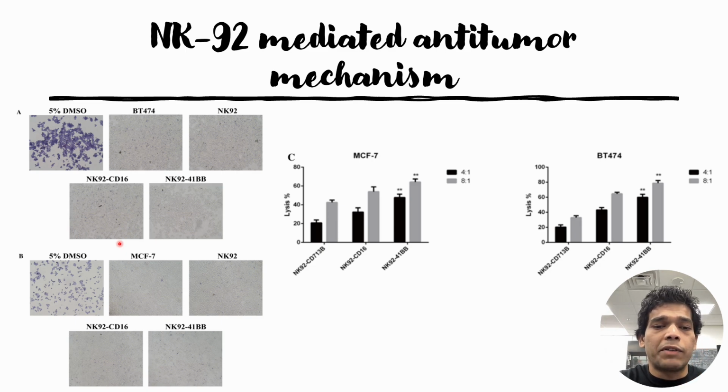After 8 hours, they washed off the effector cells, as the effector cells are suspended cells and the target cells are adherent cells. So it's easy to get rid of effector cells after this co-culture assay, and then they stained the target cells with trypan blue. For the control we can see signals very clearly, but for the target cells the signals are very low.